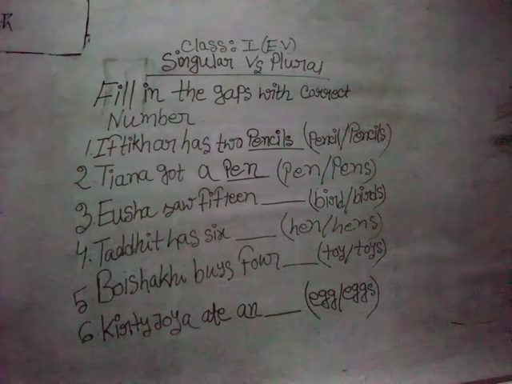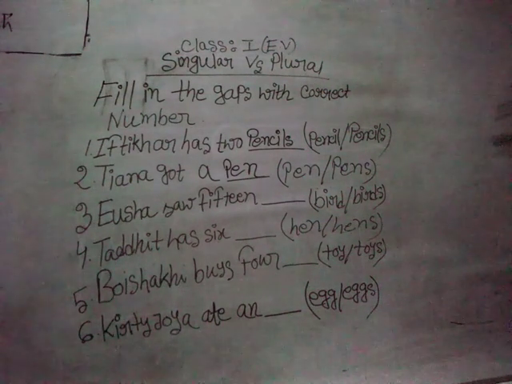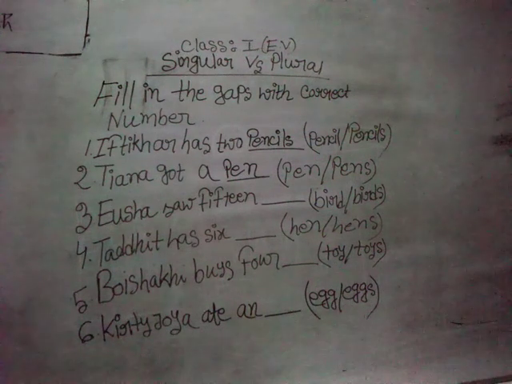Is 15 1 or more than 1? Of course it is more than 1. Okay, so if it is more than 1, what should we write? Should I put s just after bird? No, we can never do so. So you shall show 15 bird or birds. Can we put s? Of course we need to put s. Rather we can never put just bird. Why? Because it is 15.